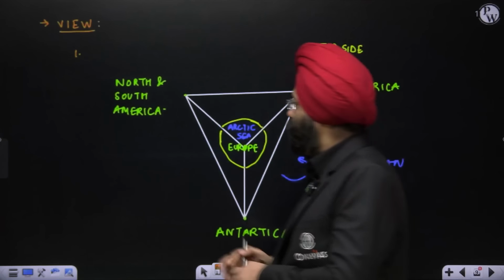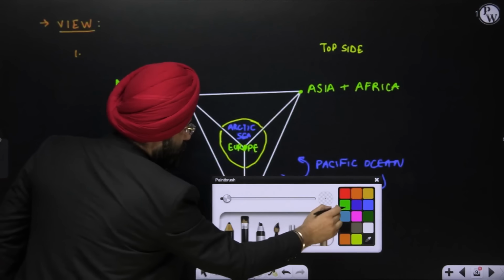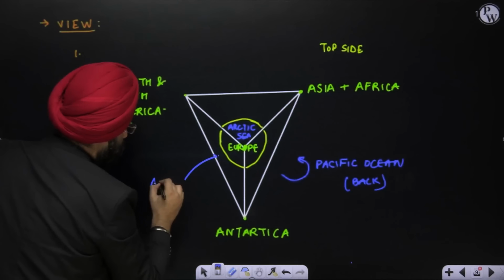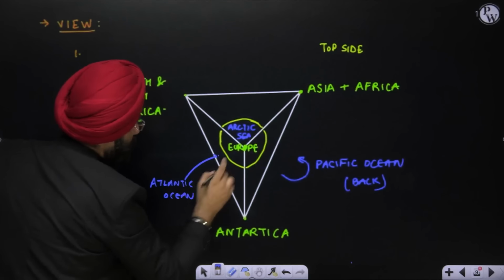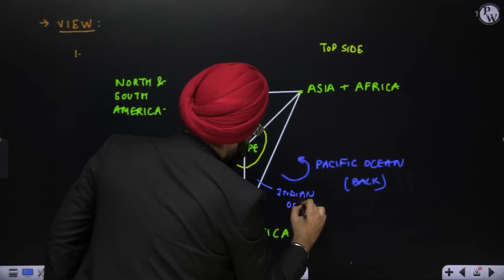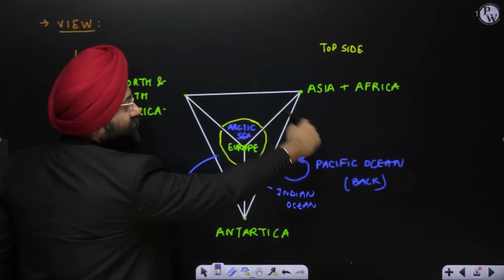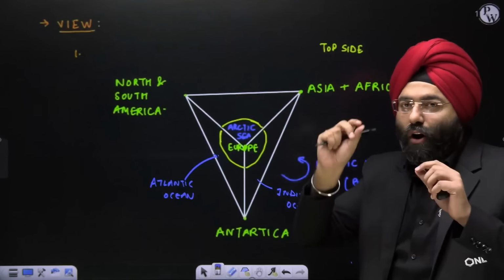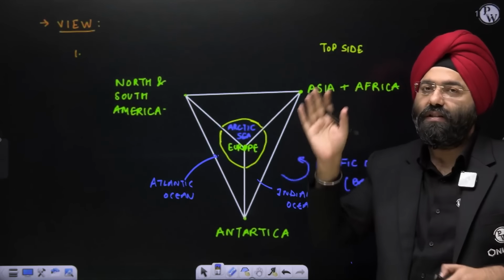Now, how can you assume this? He's possibly saying this flat region is the Arctic Sea. This flat region is basically representing what? The Atlantic Ocean. This is possibly representing the Indian Ocean. Now, you are forgetting one more thing, that there is a backside of the tetrahedron. That backside is represented by the Pacific Ocean because Pacific Ocean is larger according to Lothian Green. So what do you see? The pointed sides of this 3D figure are represented by continents and the flats are represented by the oceans.